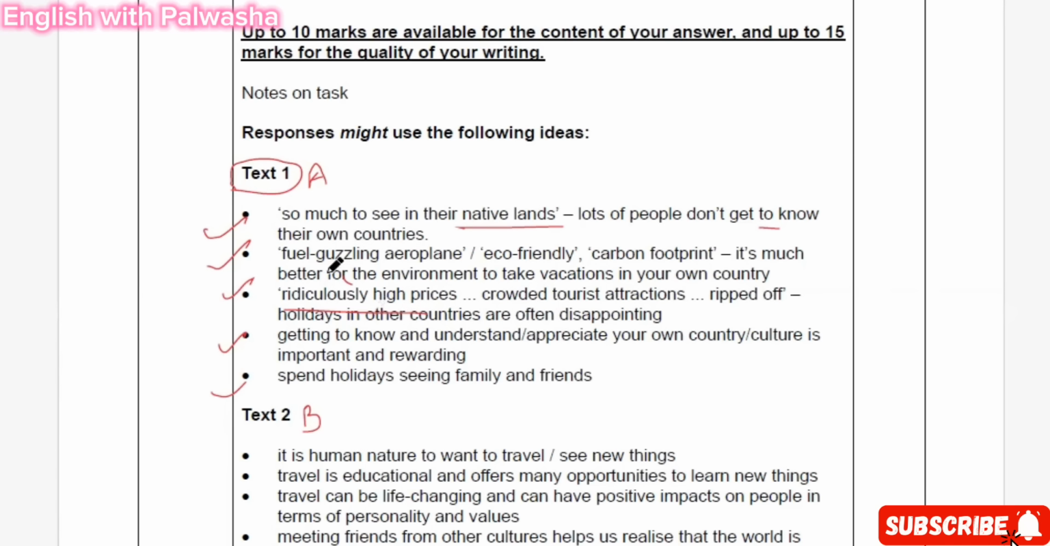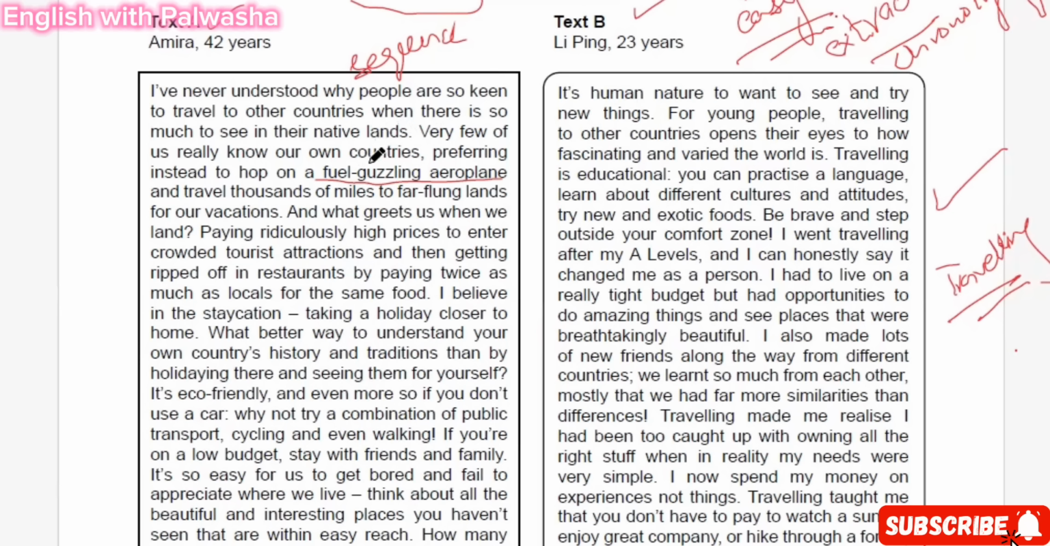So they have said eco-friendly, fuel guzzling aeroplane. From where have they taken this? From text A. Okay, so you can see the screen, the text A. How the examiner has done the points, you're going to do the same thing. You have read the whole text, now you're going to make rough points, or maybe underline with a pencil the important points, and then the same points you're going to write in the form of sentences, because we have to reach the word limit as well.